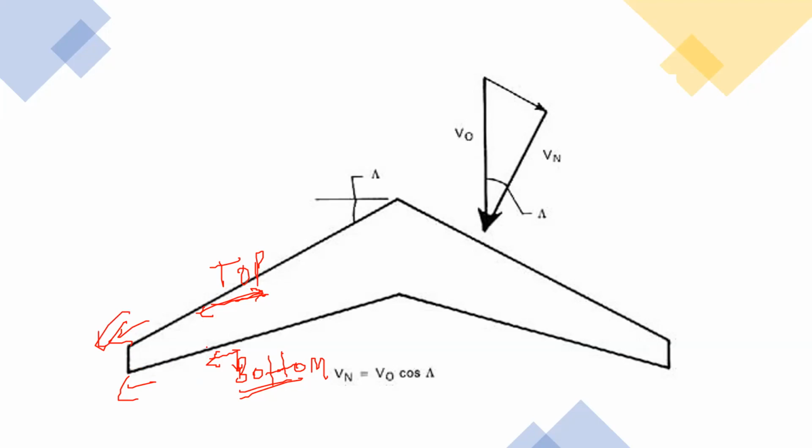So usually we don't study any adverse effect of the sweep on the generation of vortices. I have never encountered any study that claims this degeneration is due to spanwise flow. It most probably impacts positively because of the higher speeds on the top surface. Okay, yes, I got it.